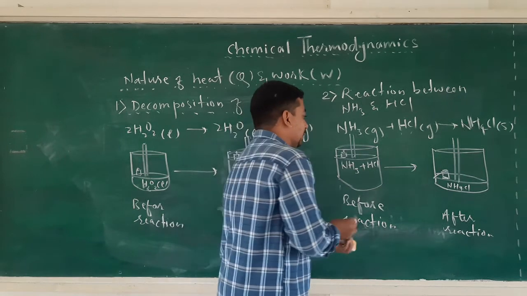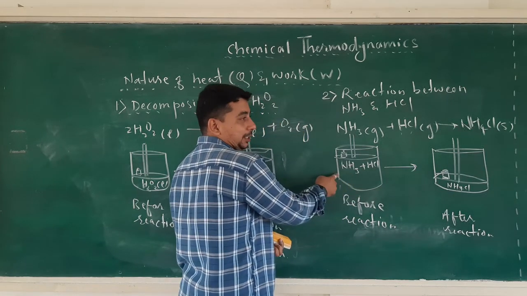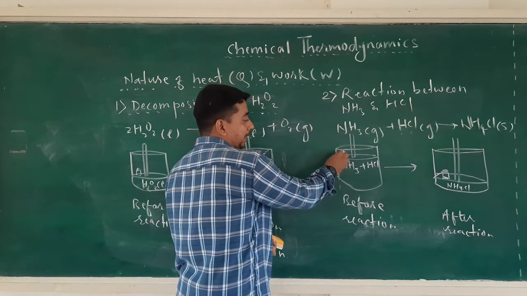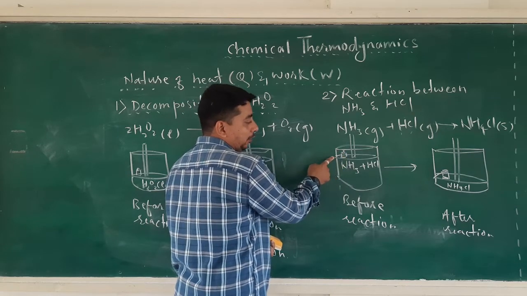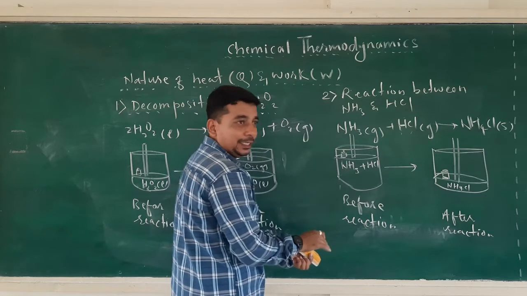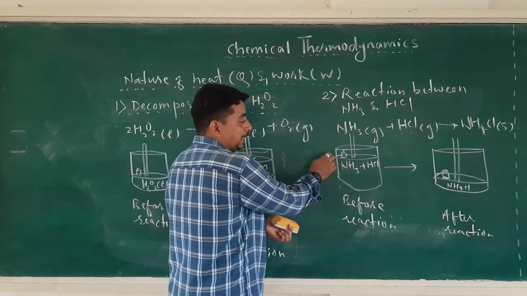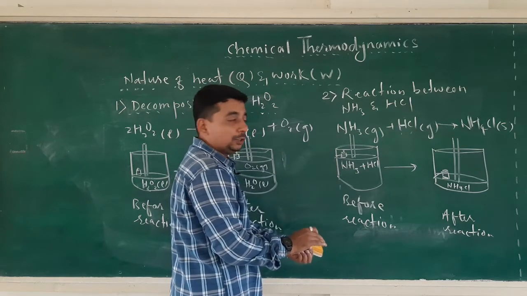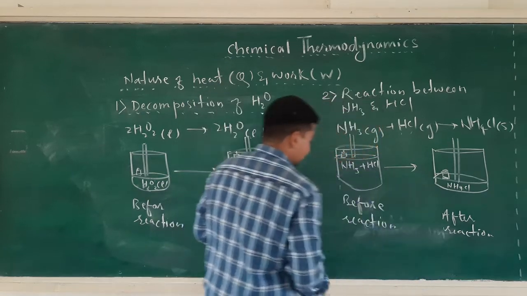Here you can see compression is occurring. Previously the height of mass was greater, now it has decreased. The piston has come inside the cylinder, so there is compression.